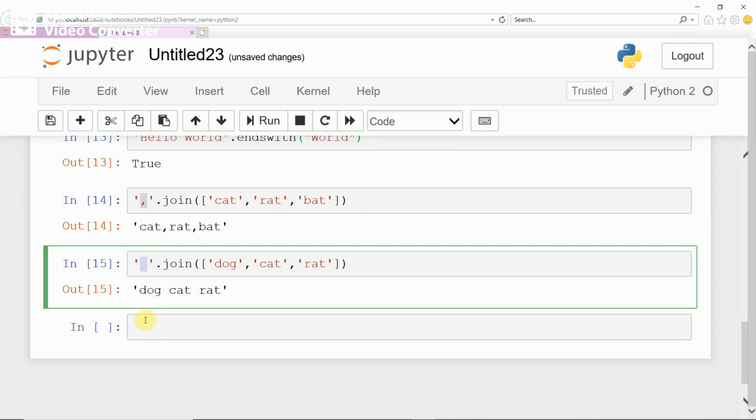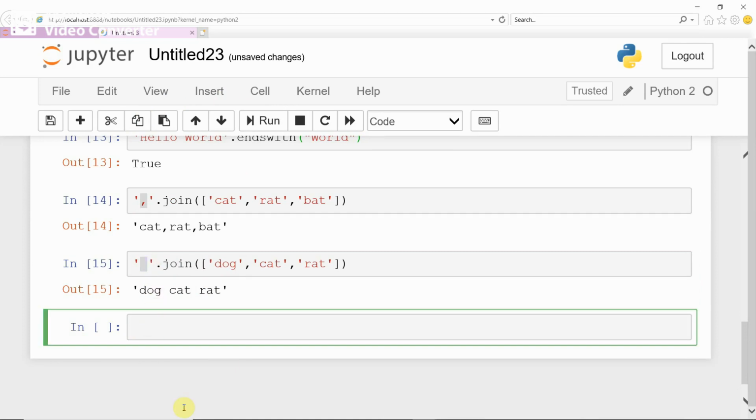Okay, and if you want to join with some other string, now I give ABC dot join. Here, different strings. What strings? Of flower names, we give rose, lily, jasmine, run.